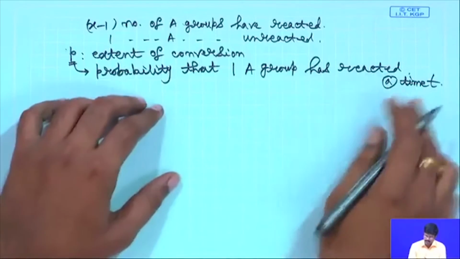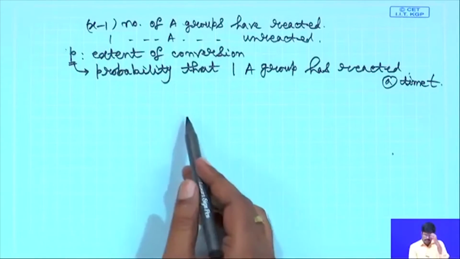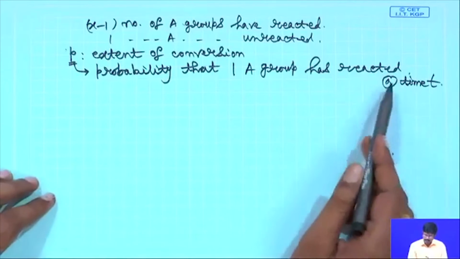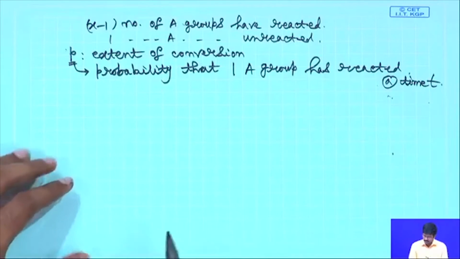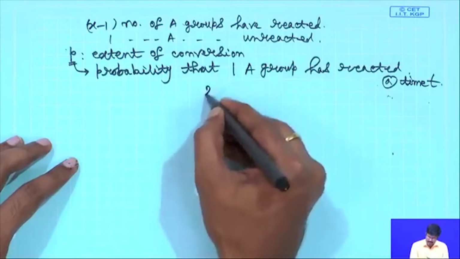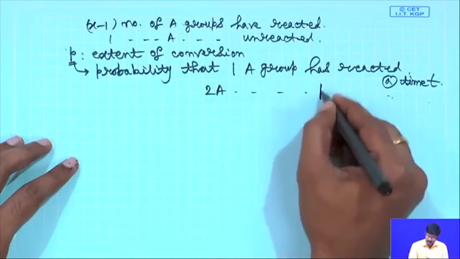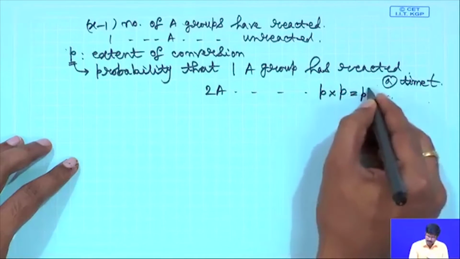Everything is at time t. So, what is the probability that 2 A groups have reacted at time t? That is P into P equals P square.